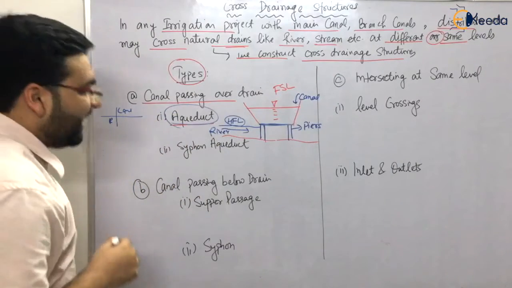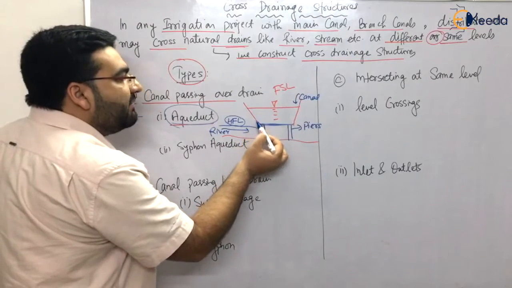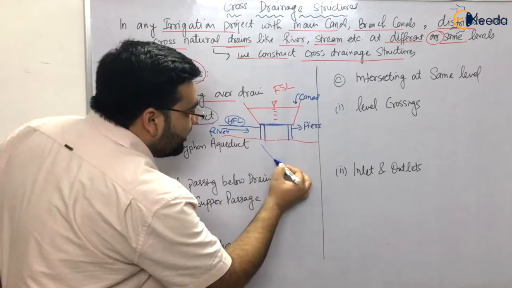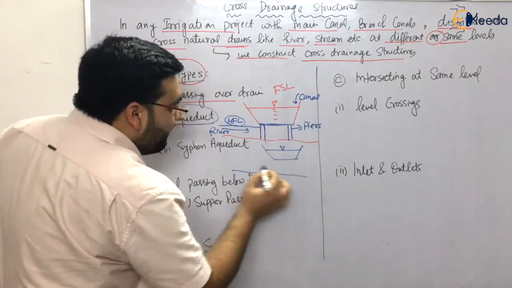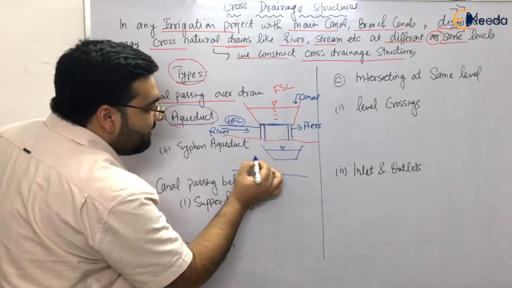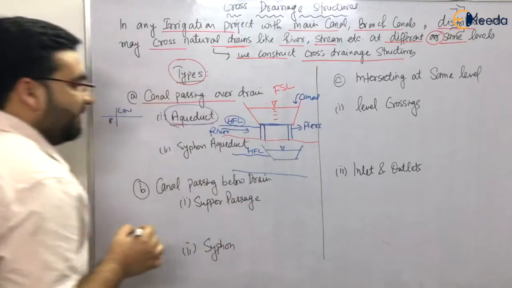Now talking about the siphon aqueduct, the same thing happens, but the high flood level will be above the base of the canal. So this is a canal, this is the FSL of the canal, and this is a river. But the high flood level of the river is above the base of the canal. So the high flood level is somewhere here.